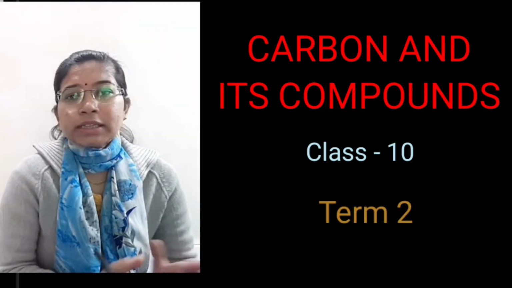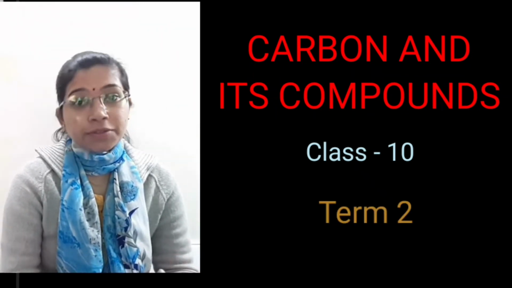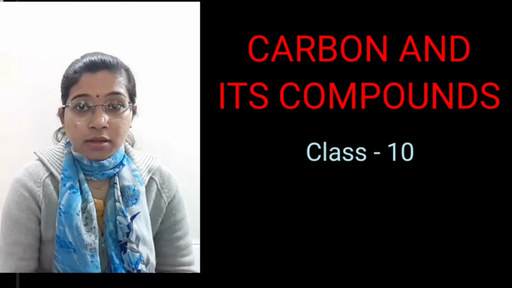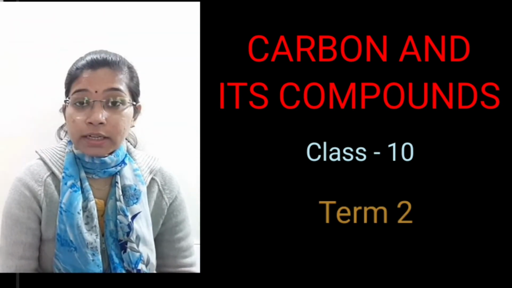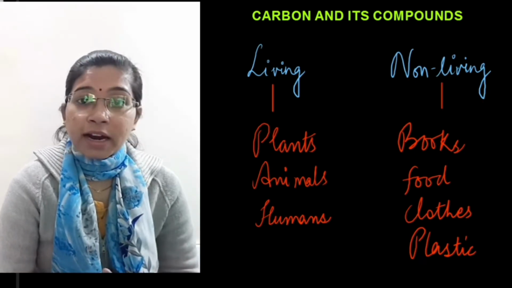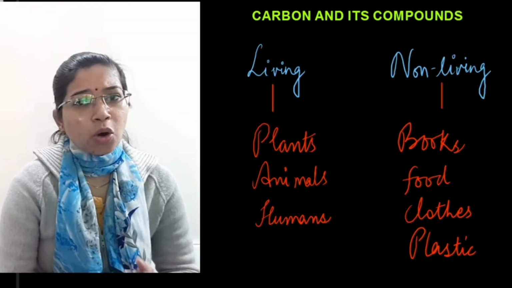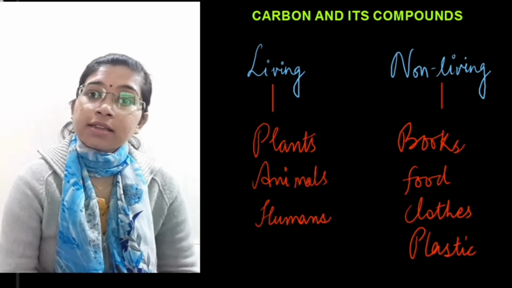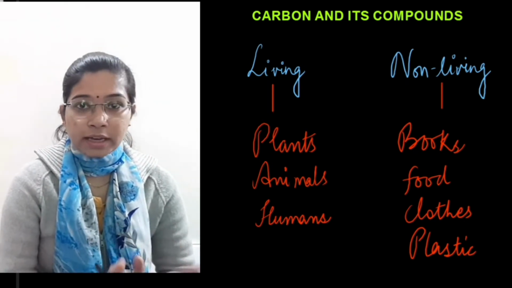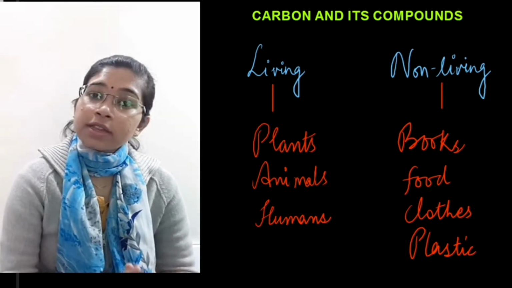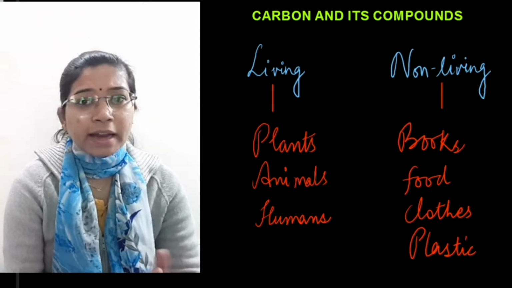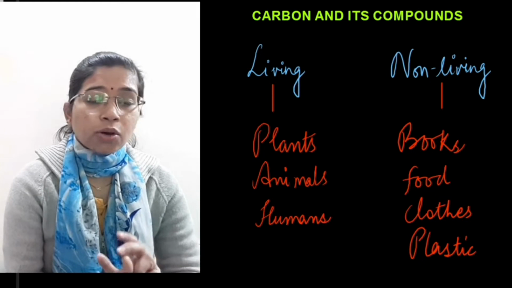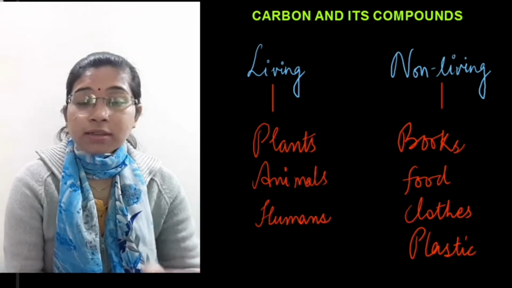We have so many things lying around us, whether living things or non-living things. But there is one thing in common in all of these things, that is carbon. Living things like plants, animals and human beings are all made up of cells, and these cells have either a cell wall, like in plants, or a cell membrane. And these cell walls and membranes are made up of lipids, glycolipids or cellulose, and all of these have the common element, that is carbon.